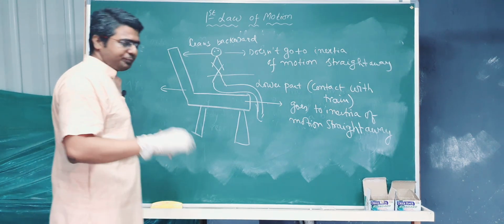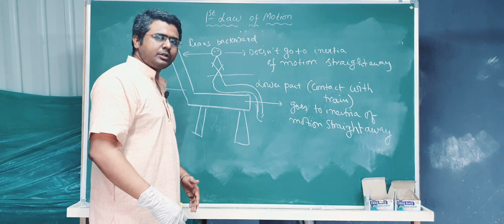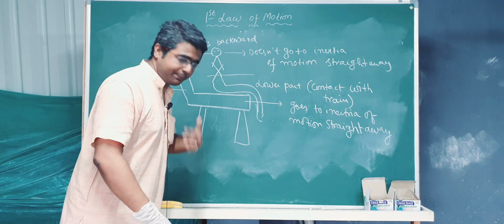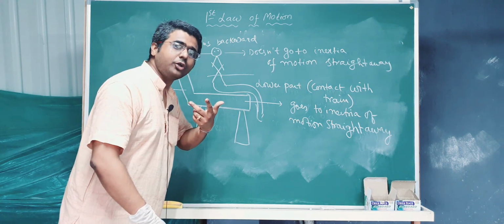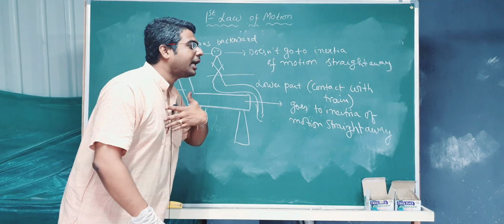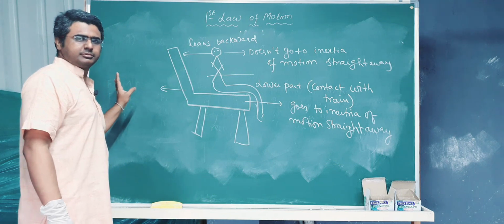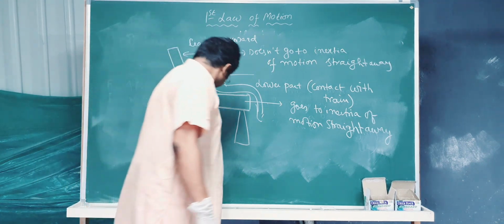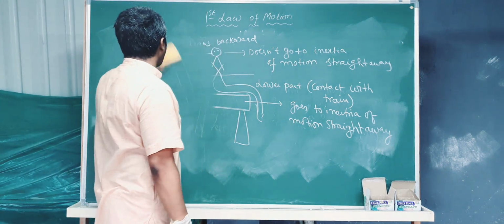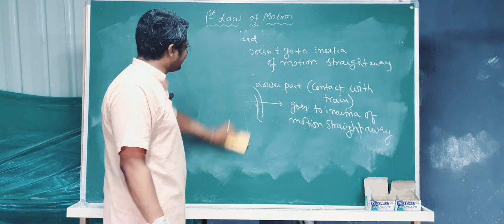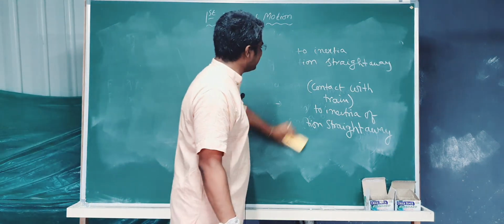So क्या होता है, देखो ब्रेक मार दिया मतलब लोअर पार्ट ऐसे हो गया लेकिन अपर पार्ट उधर ही है, तो क्या होगा? I will lean forward. क्लियर? Using this concept you can understand all the inertia reasoning questions very easily.